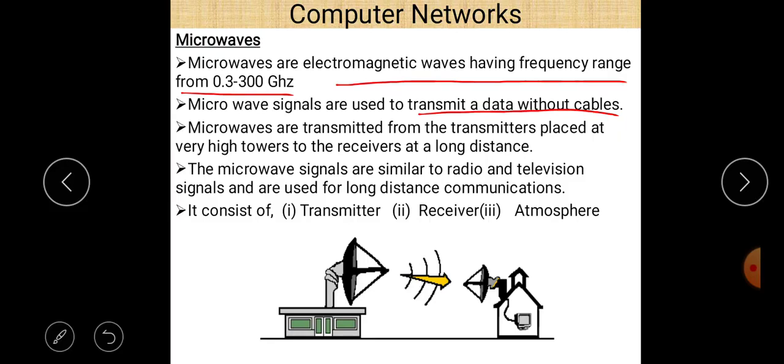Microwaves are transmitted from transmitters placed at very high towers to receivers at a long distance. And microwave signals are similar to radio and television signals and are used in long distance communications. Three important parts of it are the transmitter, receiver, and the atmosphere. Note down its range, 0.3 to 300 gigahertz. That is very important.